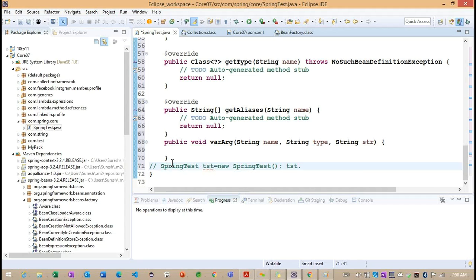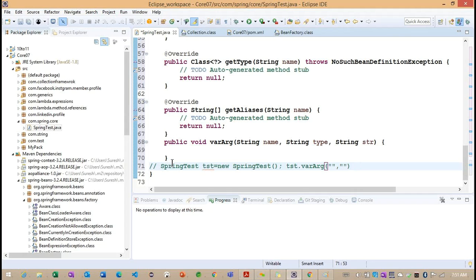Getting the point? Now after this, what I did here, tst dot vararg method, and here I passed 3 parameters. So just imagine I'm trying to pass 3 parameters. So it will work successfully.